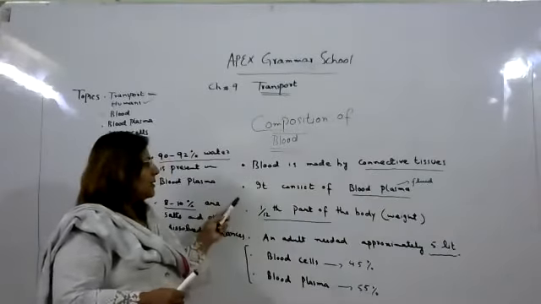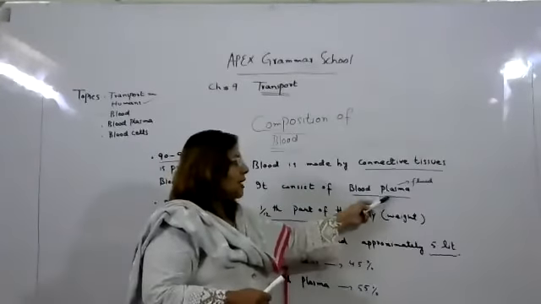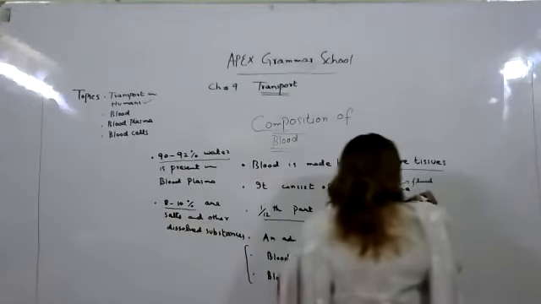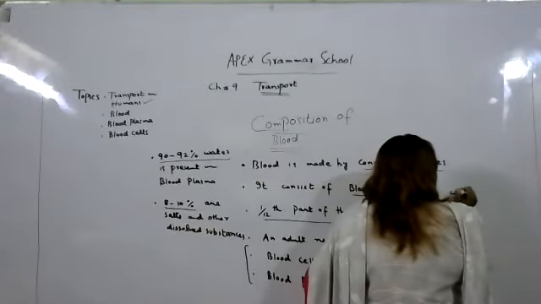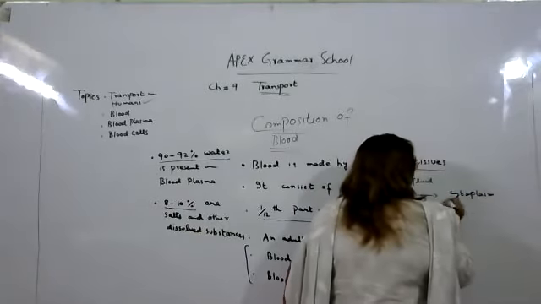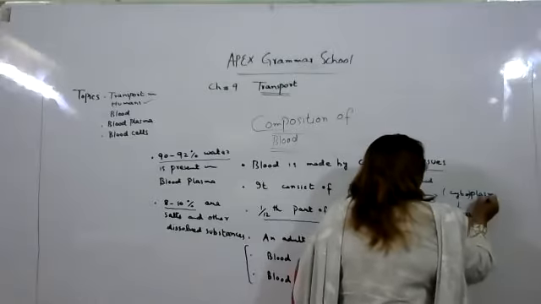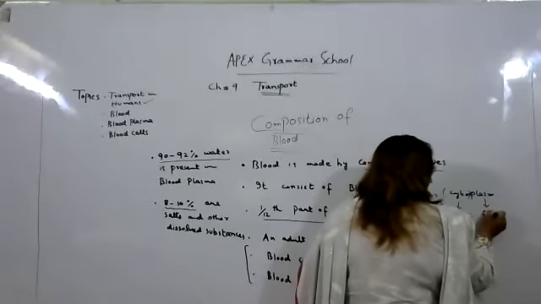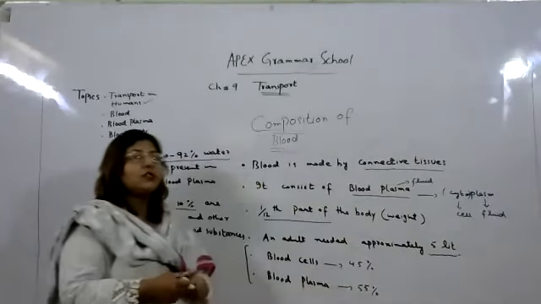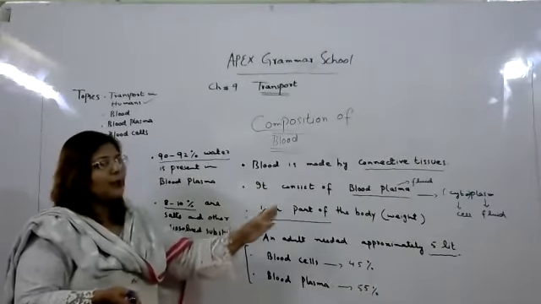The second composition of blood is that it consists of blood plasma, and I have told you plasma means a fluid, and this plasma is present in the cytoplasm. And you all know the meaning of cyto is cell, and plas means the fluid. So the fluid which is present in the cell is called the cytoplasm. That is called blood plasma.